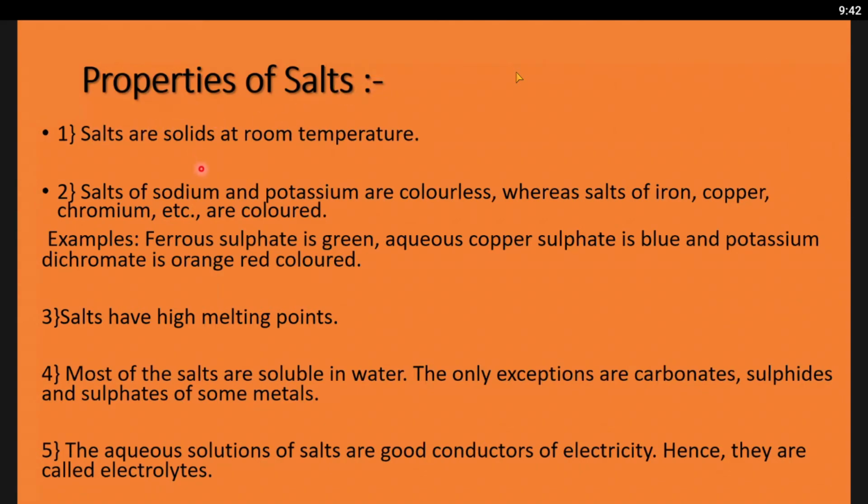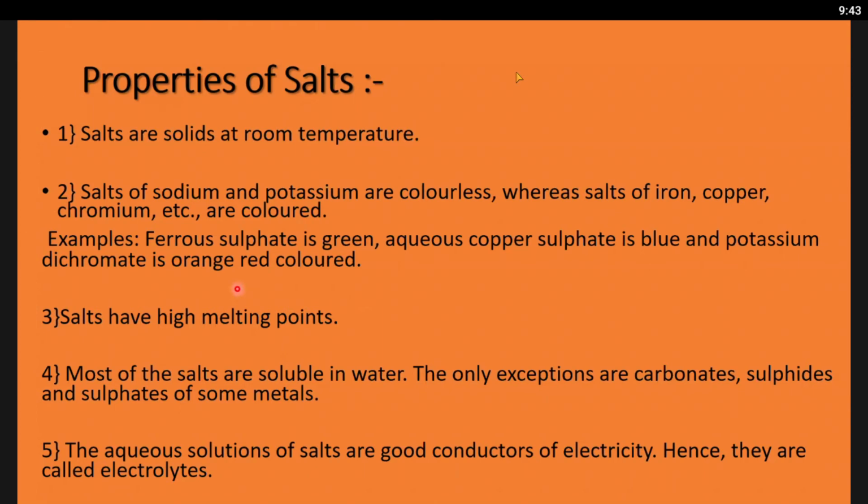Salts are solids at room temperature. Salts of sodium and potassium are colorless, whereas salts of iron, copper, chromium, etc. are colored. For example, ferrous sulfate is green, copper sulfate is blue, and potassium dichromate is orange and red colored. Actually, you should write copper sulfate in blue color, ferrous sulfate in green color. That will be more effective. Green color, ferrous sulfate; copper sulfate, blue color. Okay, no problem.